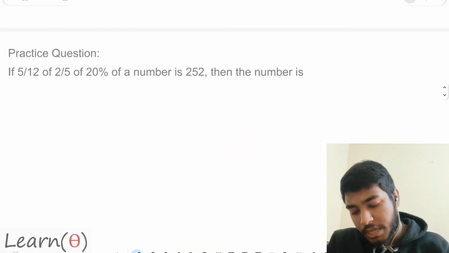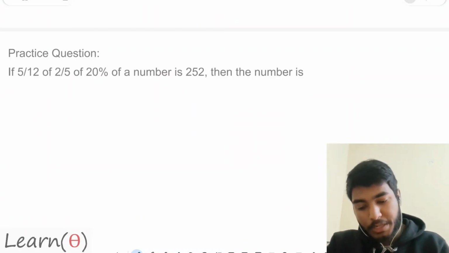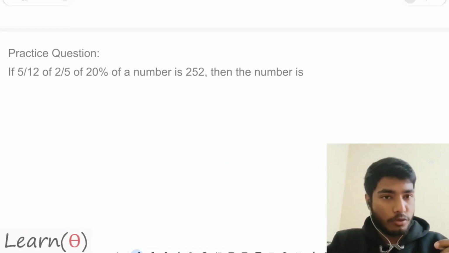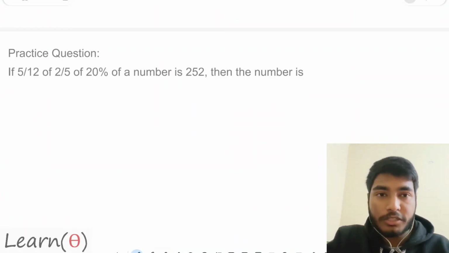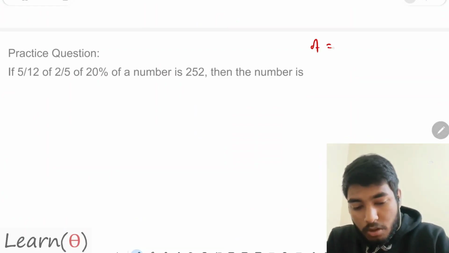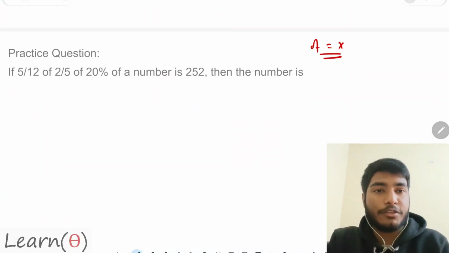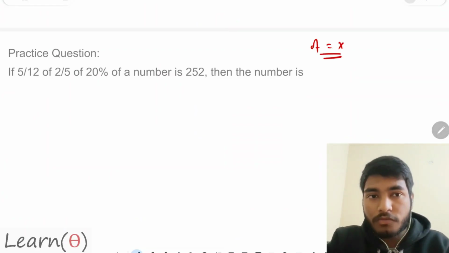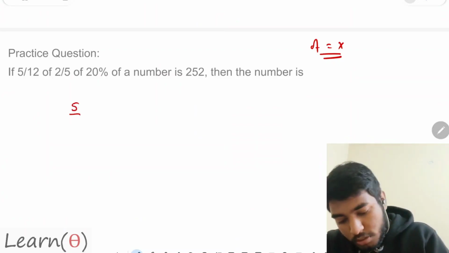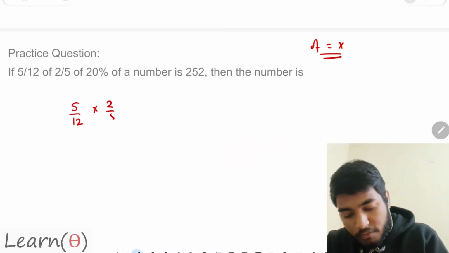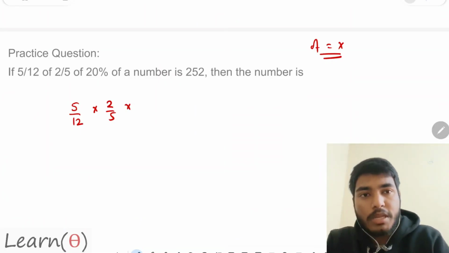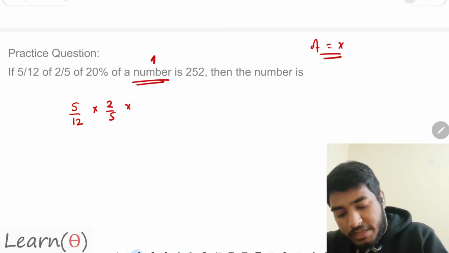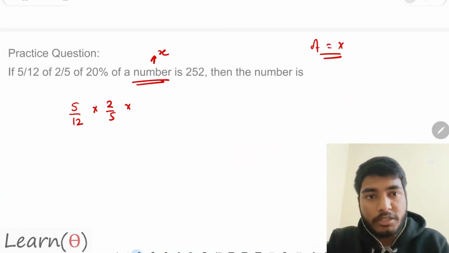Question says, if 5 by 12 of 2 by 5 of 20% of a number is 252, then what is the number? Remember, of is equal to multiplication. Whenever you are given the word of, you have to multiply. So 5 by 12 of 2 by 5 of 20% of a number. Let's say that the number is x.